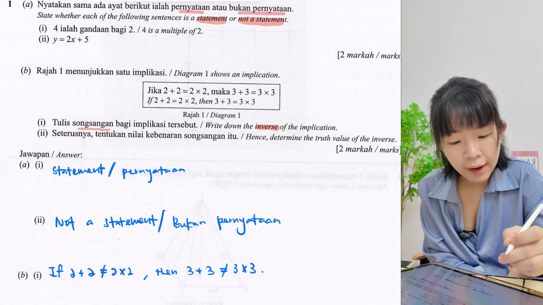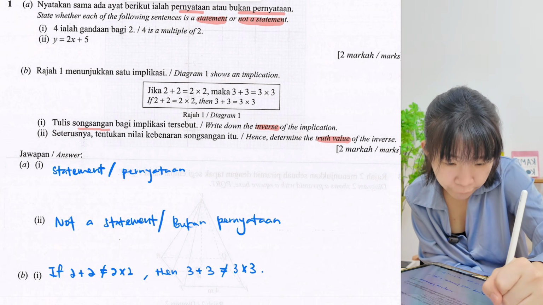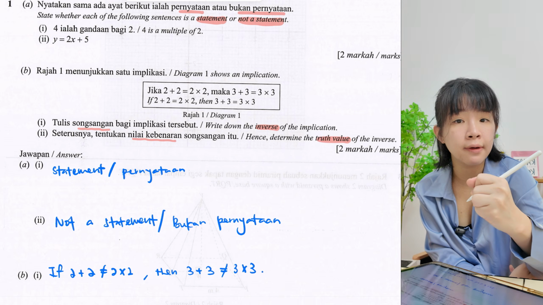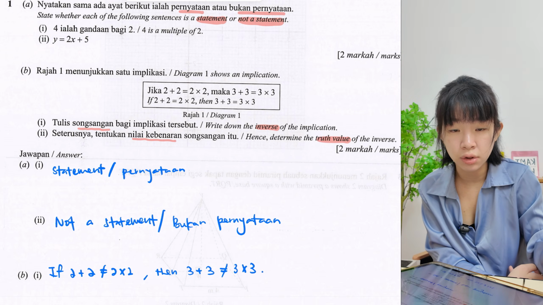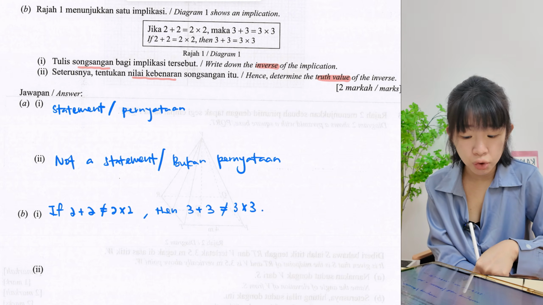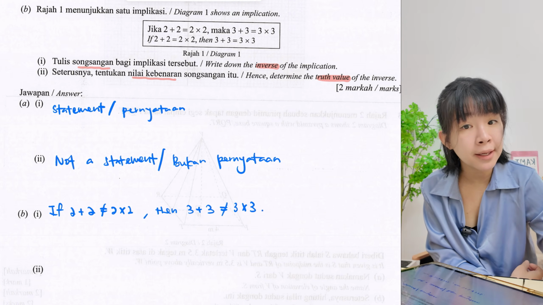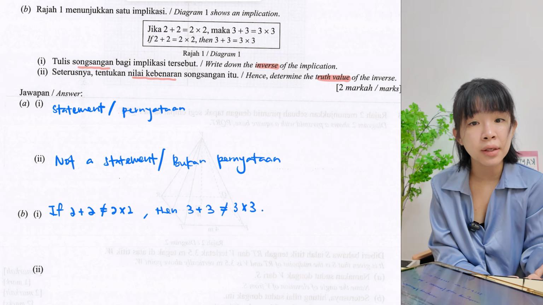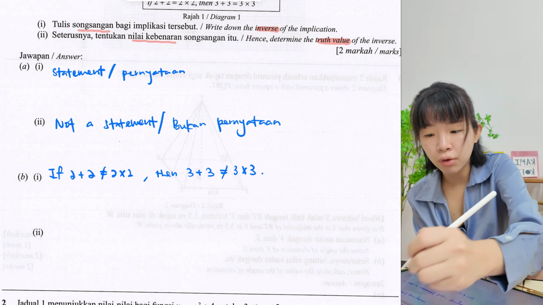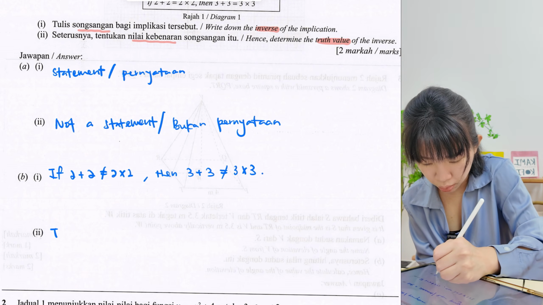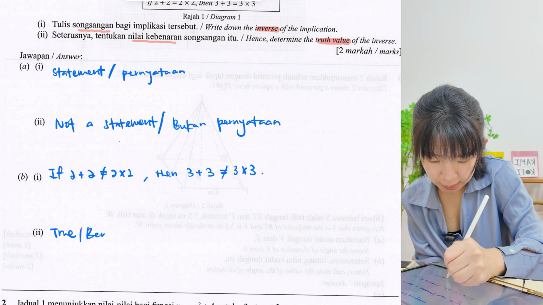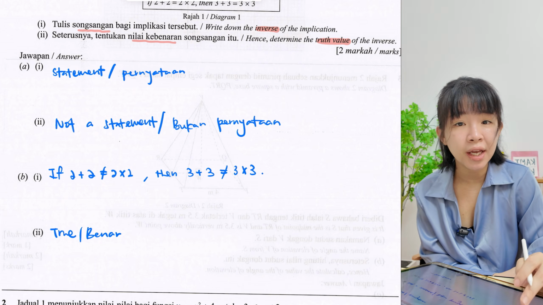Okay, seterusnya you have to determine the truth value, nilai kebenaran, meaning you have to write either true or false. If 2 plus 2 not equals to 2 times 2, then 3 plus 3 is not equals to 3 times 3. So this is correct, so no issue, so this is true. This is benar.